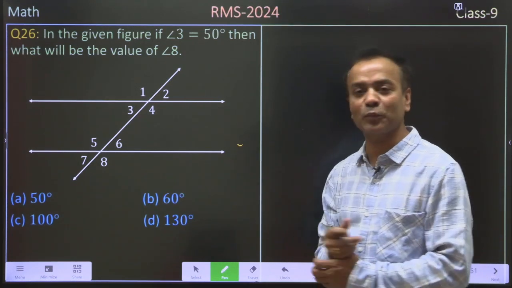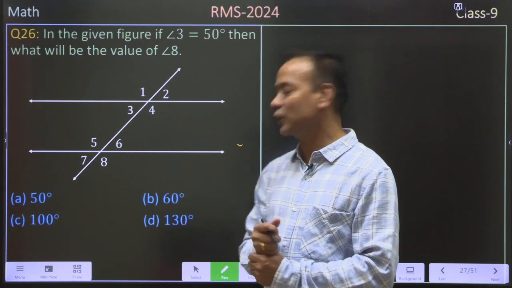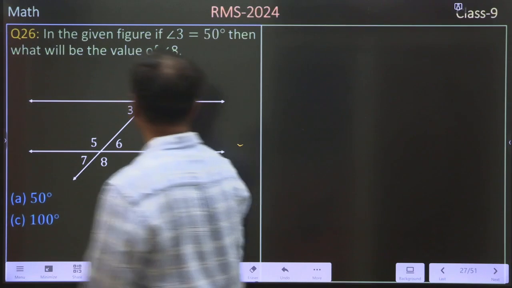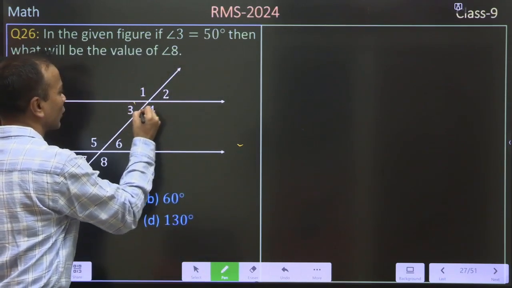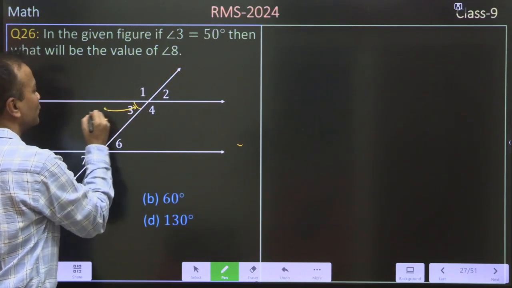given, and option A is 50 degree, option B is 60 degree, option C is 100 degree, option D is 130 degree। तो बच्चों यहाँ पे दिया है ये angle 3 is already given as per the question, it is having here as a 50 degree.